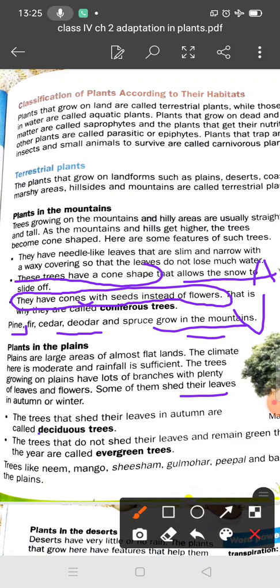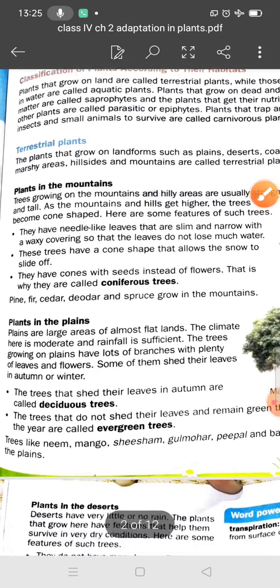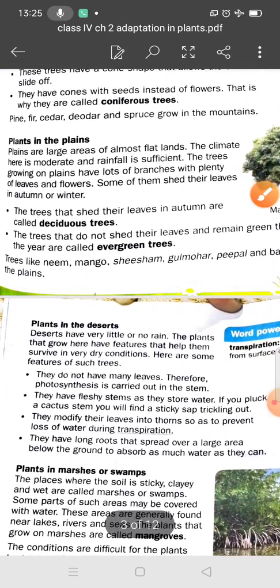Students, next are the plants in plains. Plains are large areas of almost flat land, and the climate here is moderate and rainfall is sufficient. The trees growing on the plains have lots of branches with plenty of leaves and flowers, and some of them shed their leaves in autumn and winter.